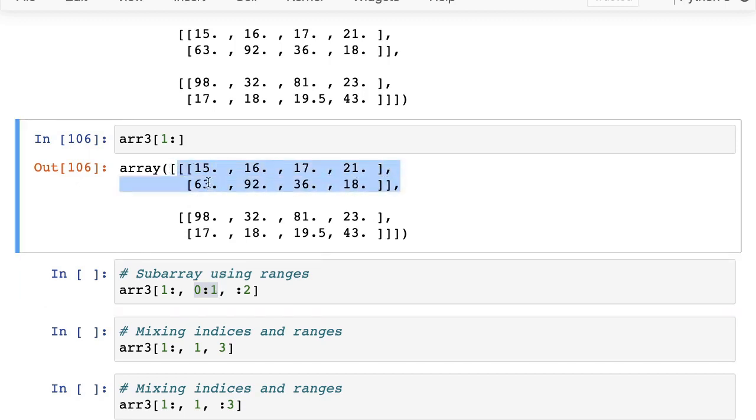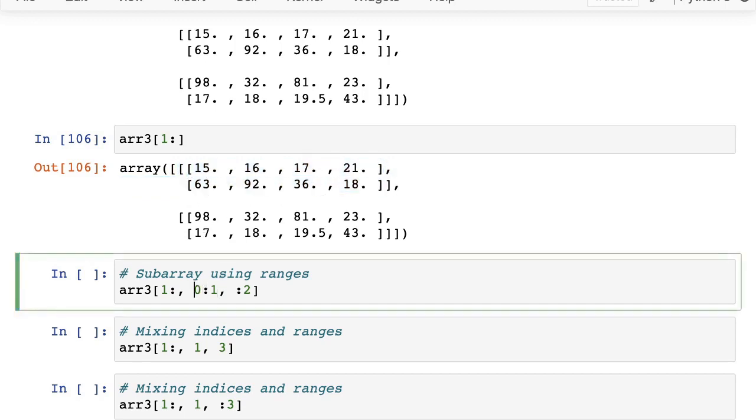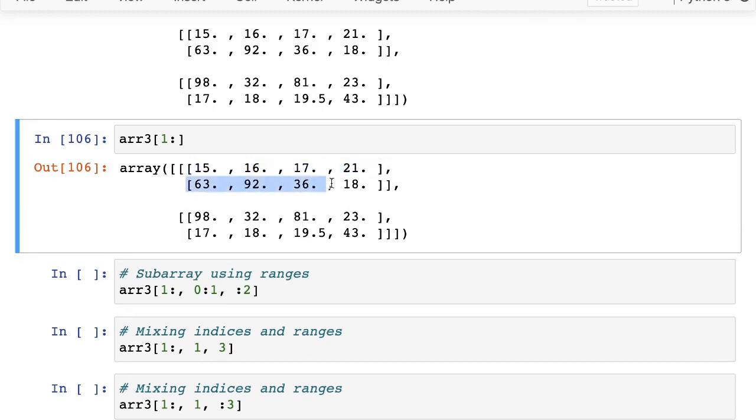Now within dimension 1, we want to take the 0th element, which is this, and then we want to skip the first element, right? So the range from 0 to 1 means only 0, because the end point of a range is not part of the range. Okay, so we want to keep the 0th element, but we want to skip the first element. So if I put in 0:1 here and run it, what I expect to see is that this element should go away.